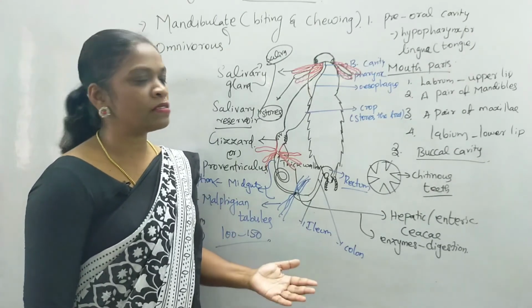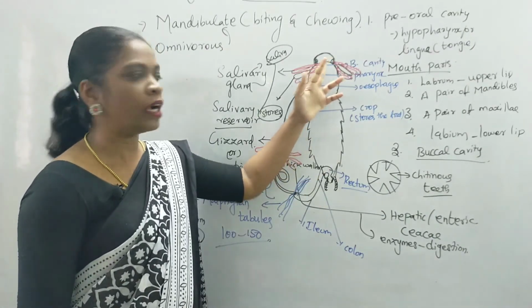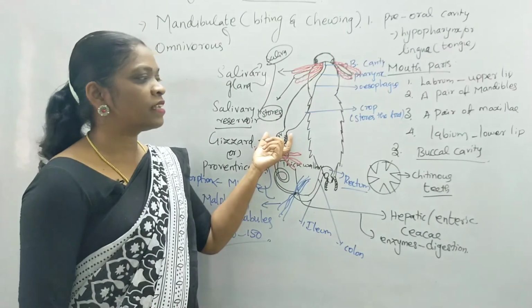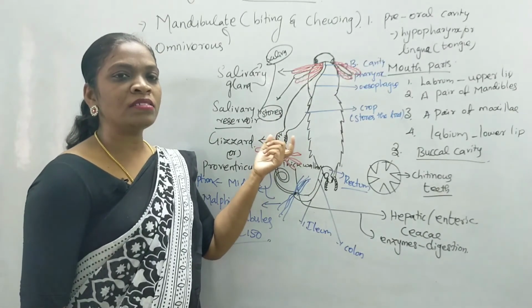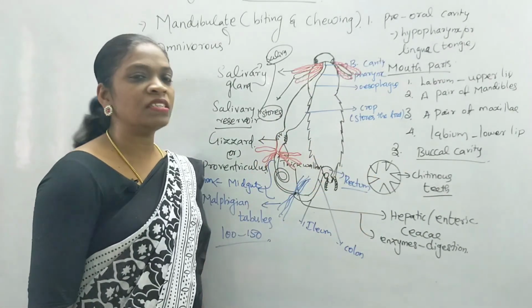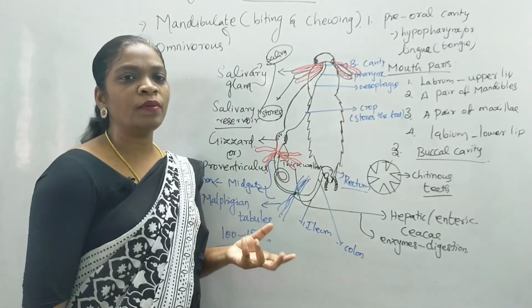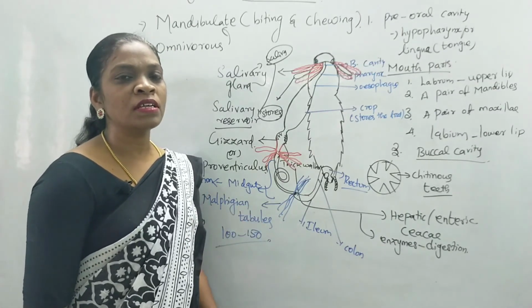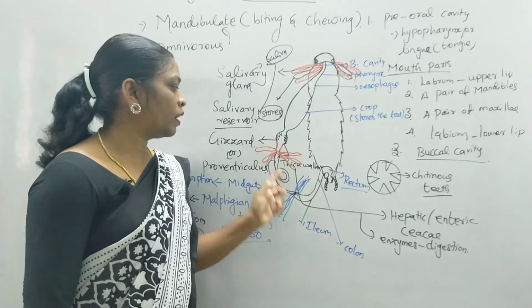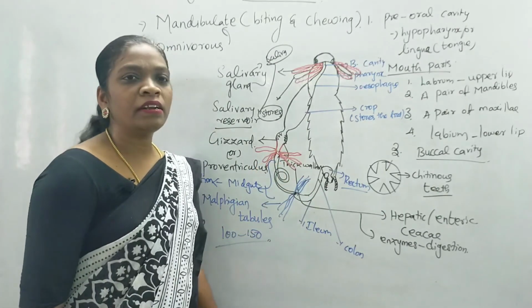For grinding the food substances, they have biting and chewing type of mouthparts, and they also have the gizzard. The gizzard is a thick-walled structure and contains chitinous teeth inside, and these chitinous teeth are involved in grinding the food substances in a finer way. Followed by that, you can find the midgut and hindgut region.